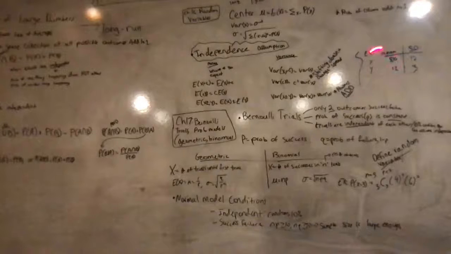And now to reinforce that, let's just do some quick examples. For example, if you're just shifting, so if you do x minus 20, the mean, again, all you do is 80 minus 20, which is 60. And then the standard deviation is still 12 because standard deviation does not change.